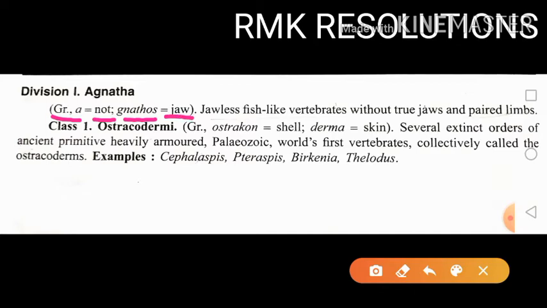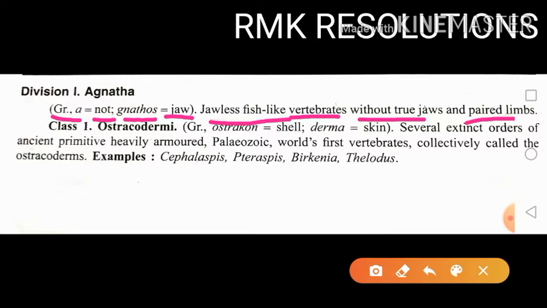So these Agnatha animals are jawless fish, jawless animals, fish-like vertebrates. Remember my dear friends, these are not fish, but they look like fish, and they are without jaws, or true jaws are absent, and paired limbs are also absent.